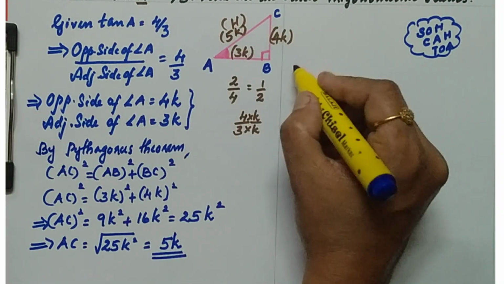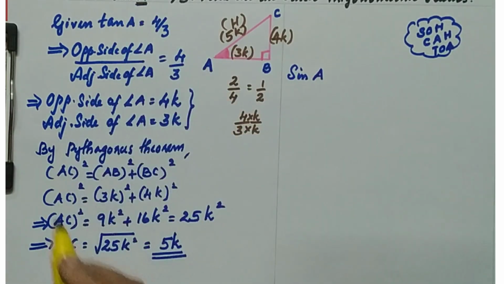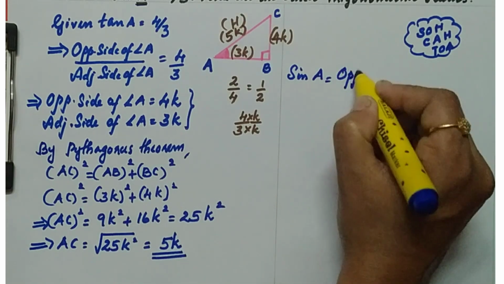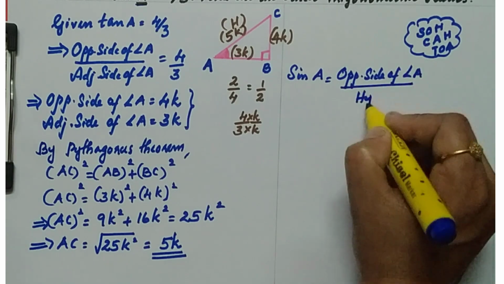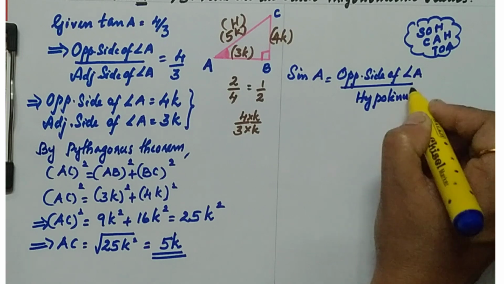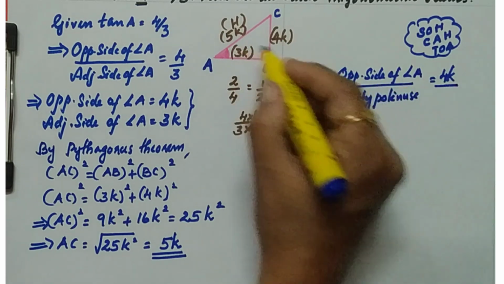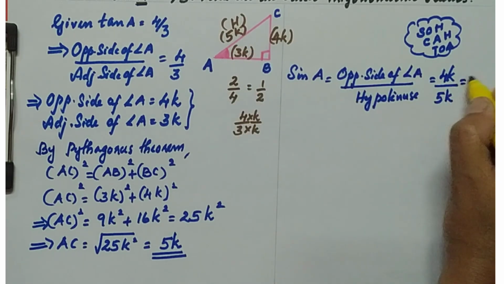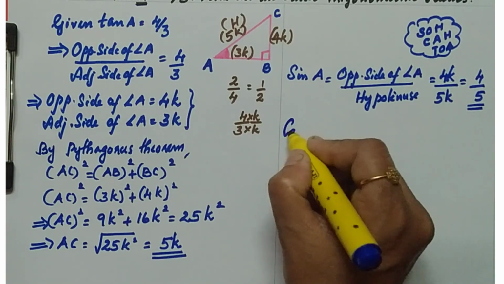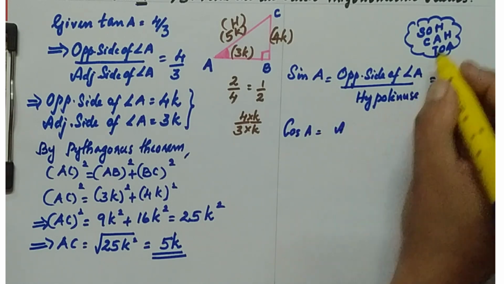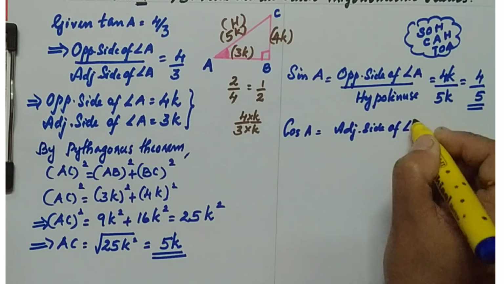Which is the first ratio? The first ratio is sine of angle A. Why? Because in the question the angle is mentioned as A. Sine A equals the opposite side of angle A by hypotenuse. Which is the opposite side of angle A? 4k by, which is the hypotenuse? 5k. After cancellation you can write it as 4 by 5. The next is cos A. Cos A equals, the formula is adjacent by hypotenuse. So the adjacent side of A by hypotenuse.